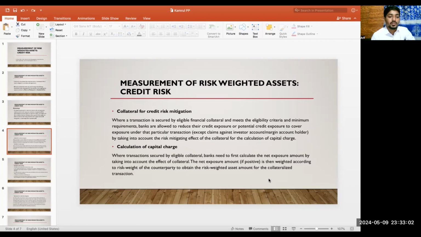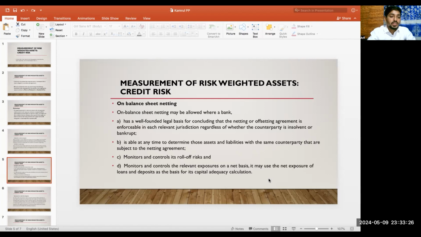Calculation of capital charge. Where transactions are secured by eligible collaterals, a bank needs to first calculate the net exposure amount by taking into account the effect of collateral. The net exposure amount is then weighted according to the risk weight of the counterparty to obtain the risk weighted asset amount for the collateralized transaction.